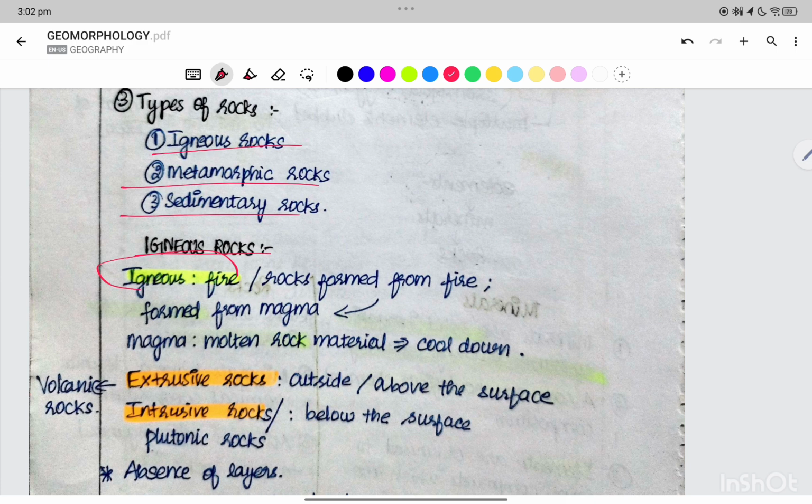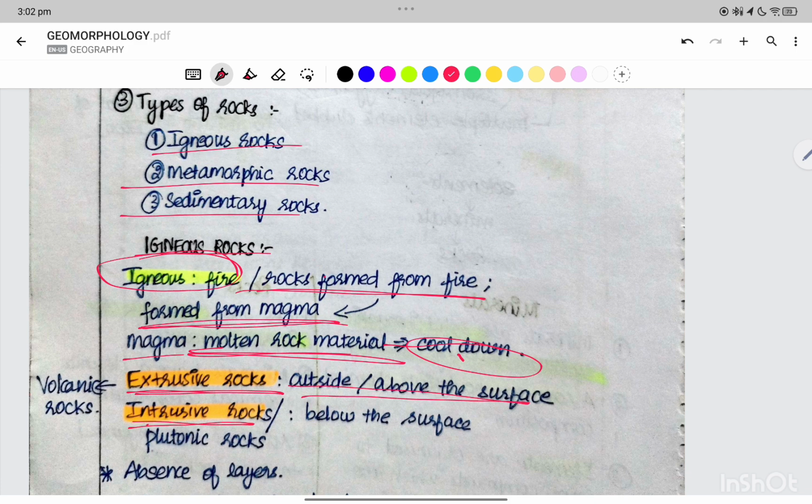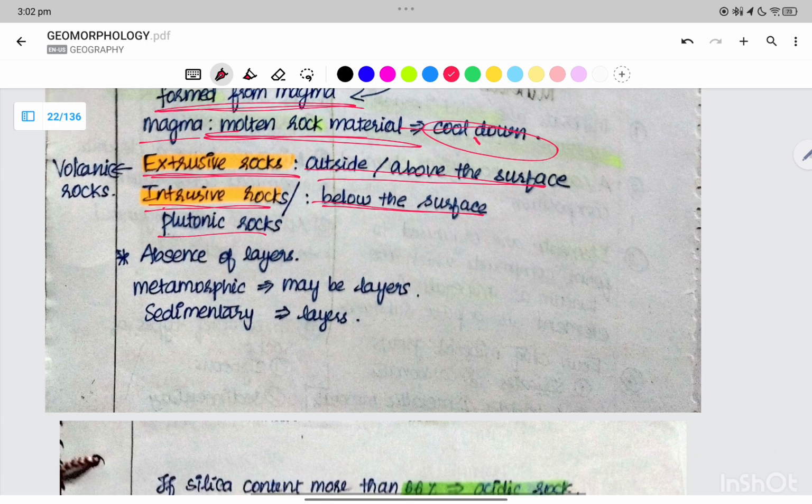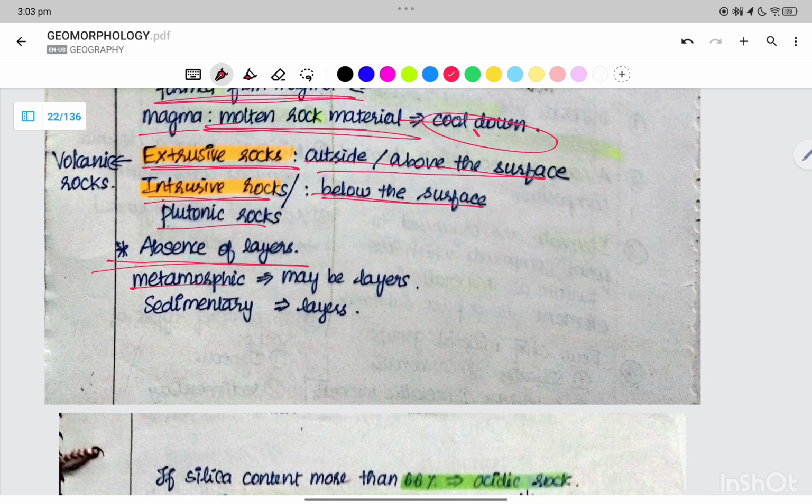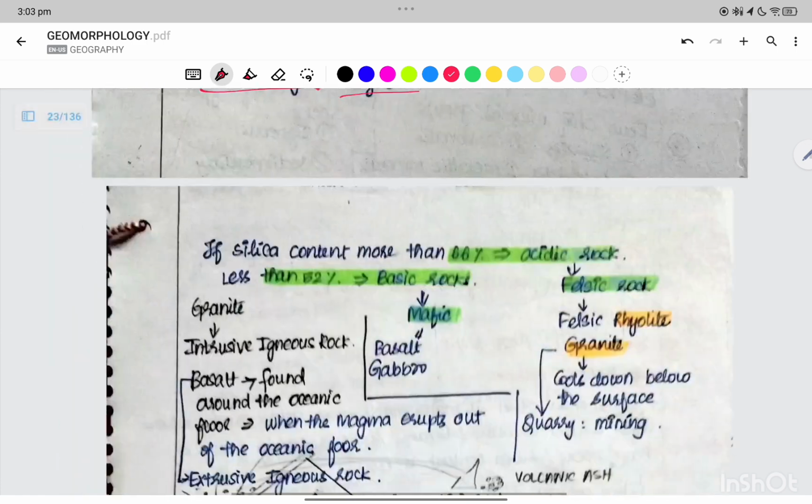Igneous rocks, igneous means fire. They are formed from magma. Magma is nothing but molten rock material which is cooling down. Extrusive igneous rocks are outside or above the surface, and intrusive igneous rocks are below the surface. Then we have the plutonic rocks. Then, absence of layers: metamorphic rocks may have layers, and sedimentary rocks also have layers.